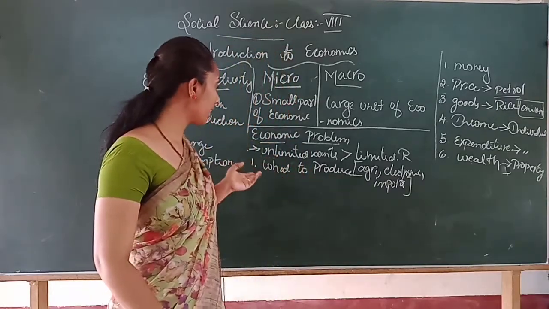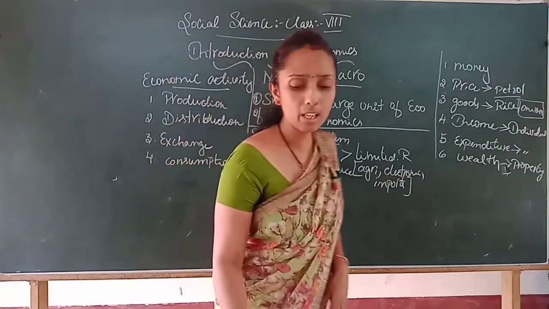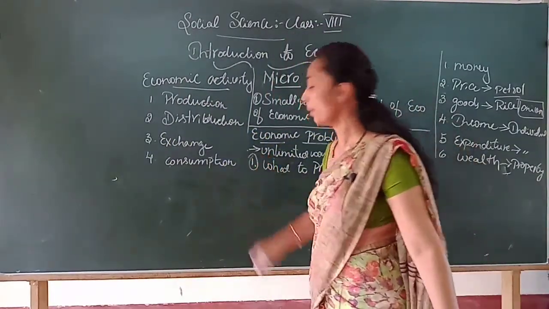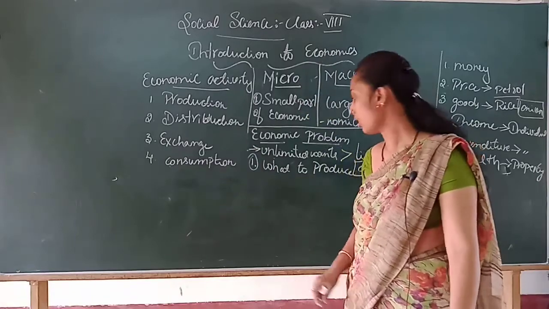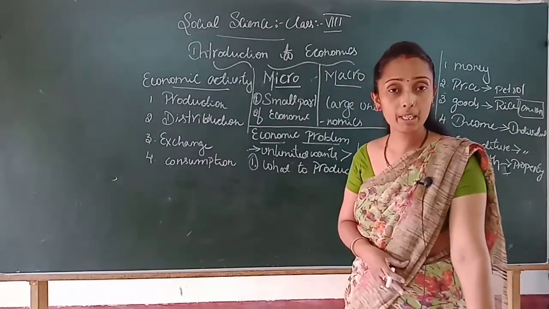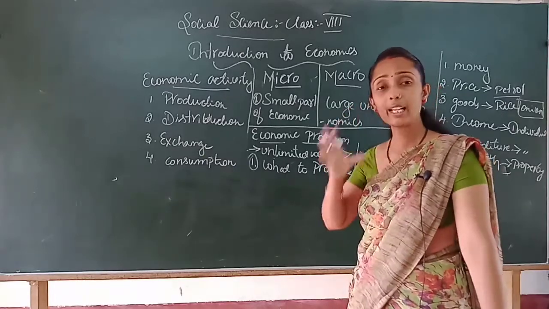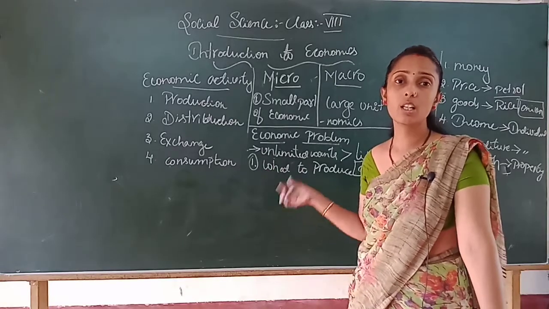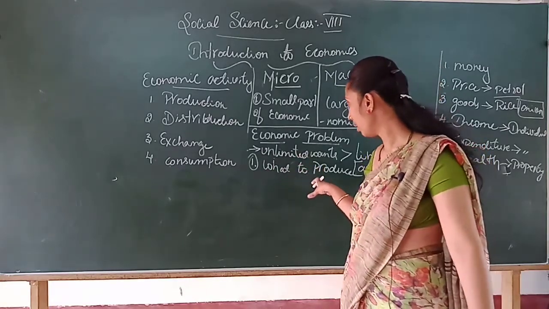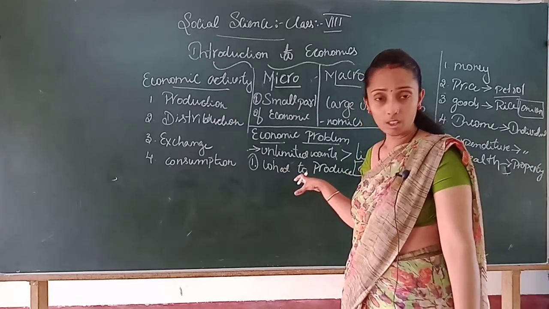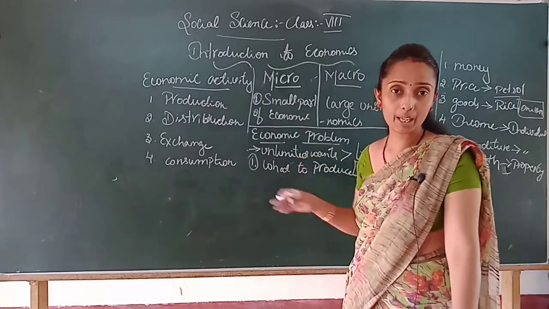So now the government will decide that out of many choices, which one is to be given priority, because we have limited income or limited resources. Keeping that income in mind, what has to be purchased first? That is the problem of what has to be produced. That was the main problem.